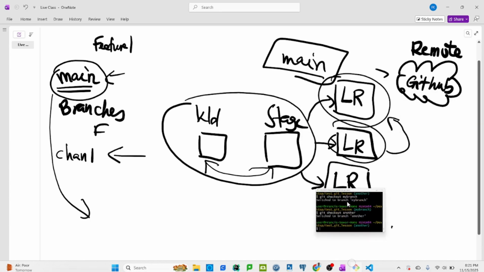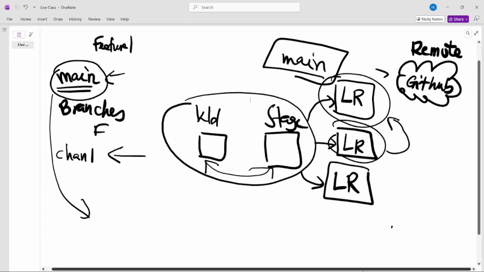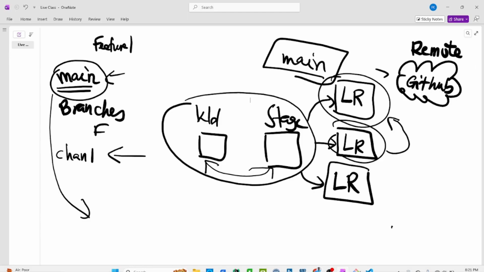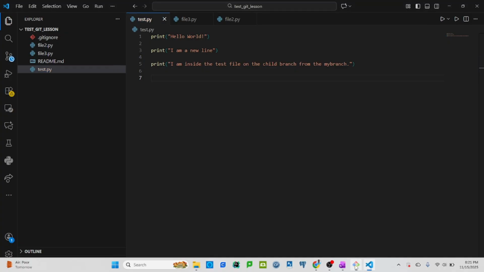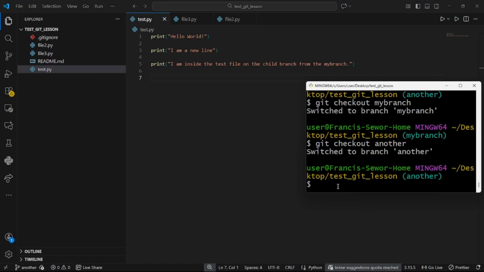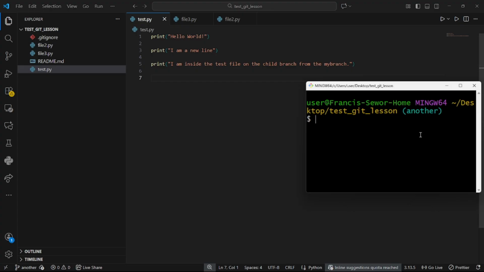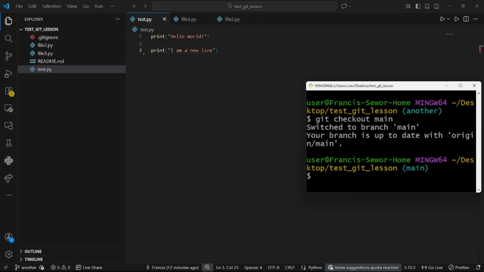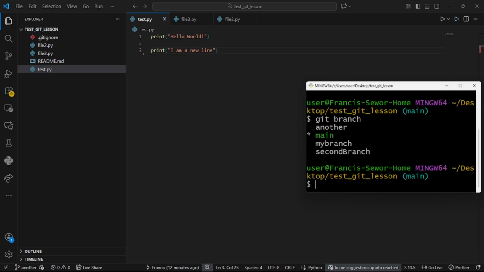Okay. Now, before we close this chapter, we need to understand something as well. Let me clear the terminal. So I've cleared it. Right now we are on the another branch, right? I'm going back to main. I'm going to git checkout main, right? So let me git branch. So these are all the branches, and right now I'm on the main branch. So I want to delete all those branches. I want to delete the another branch, then my branch, and the second branch.